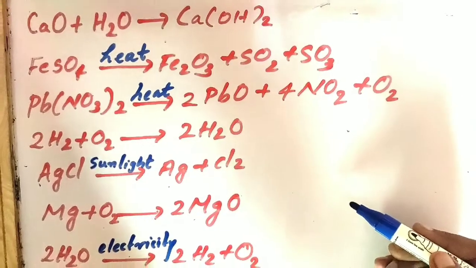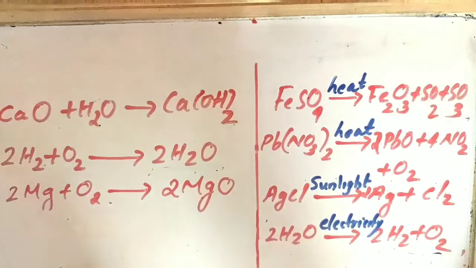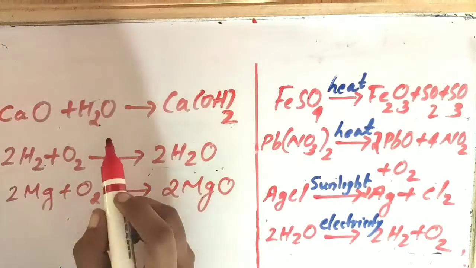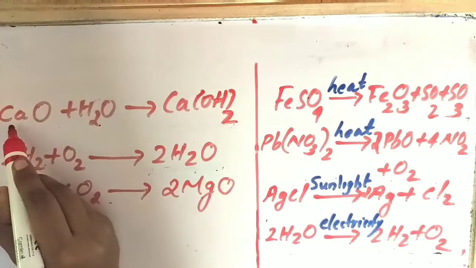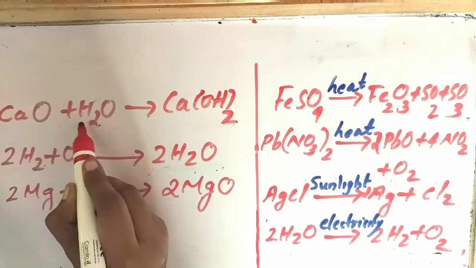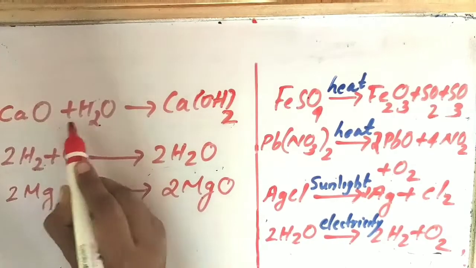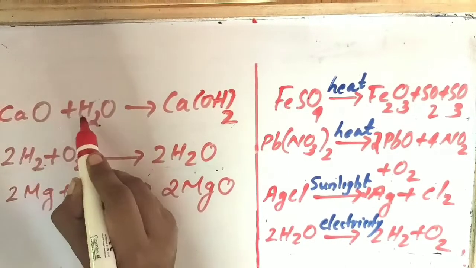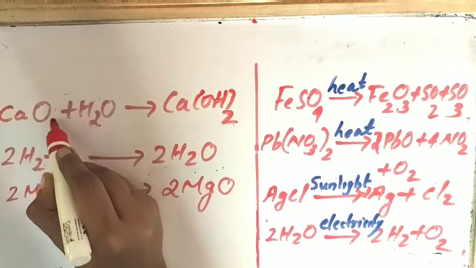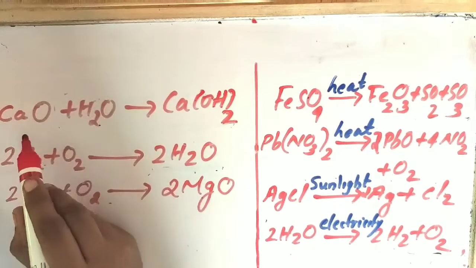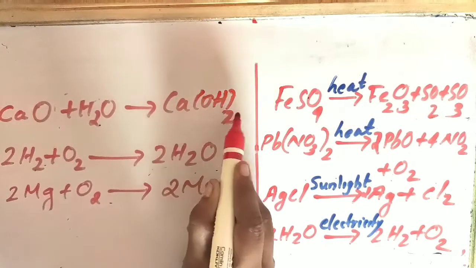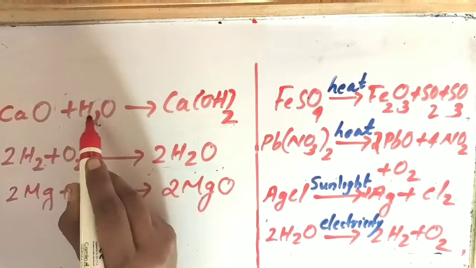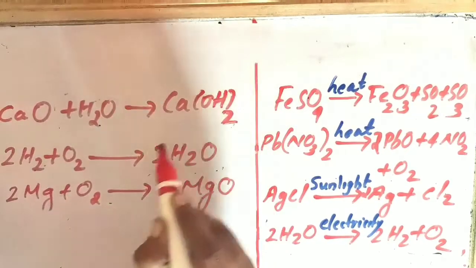Just try it. Okay, so this is my way of classification. Can you predict what is the basis of my classification? It is very simple. So let us find that basis together. Here calcium oxide and water are both different substances, and these two substances are combining, the sign is plus, right? So calcium oxide and water are combining and forming calcium hydroxide. So two substances are combining and forming a single product.